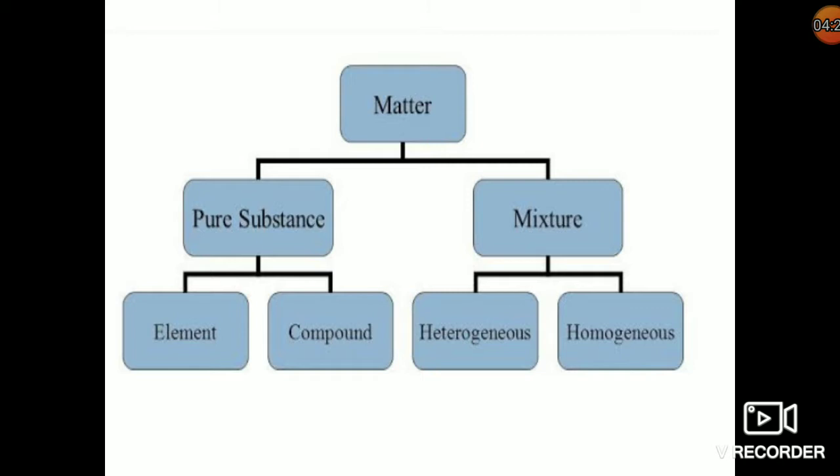Classification of matter goes as pure substance and mixture. Pure substance can further be classified as element and compound, and mixture is of 2 types, homogeneous mixture and heterogeneous mixture. Now we'll see each of these, element, compound, heterogeneous and homogeneous mixture, in detail.